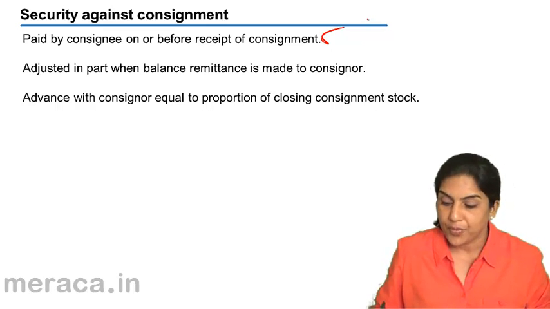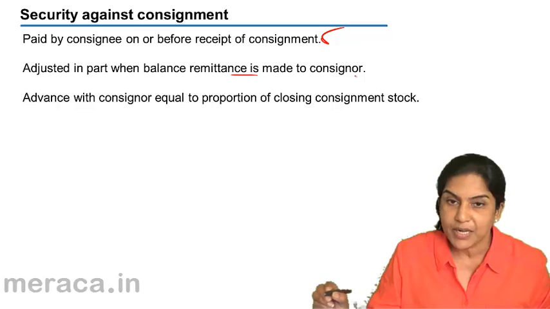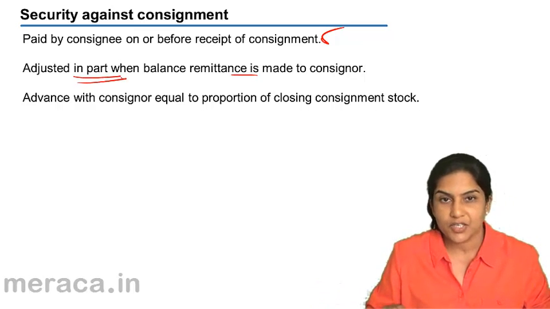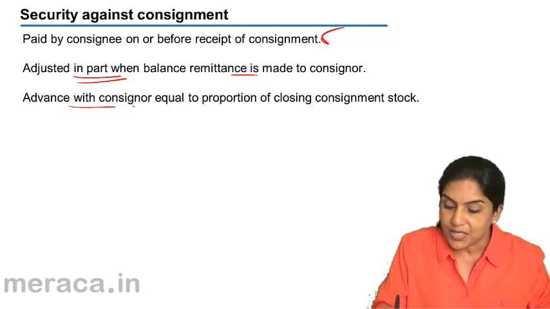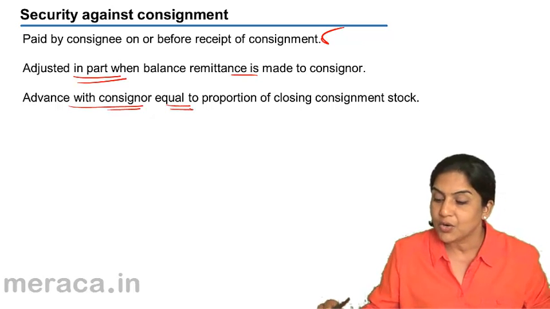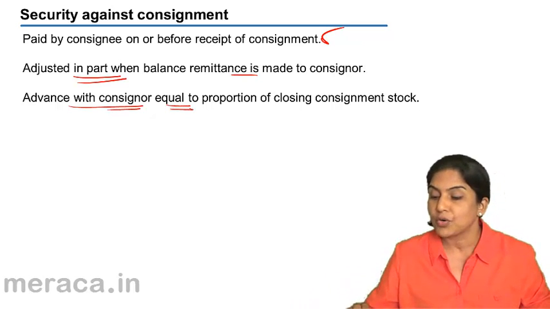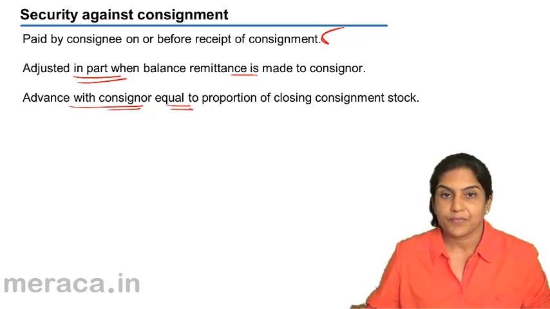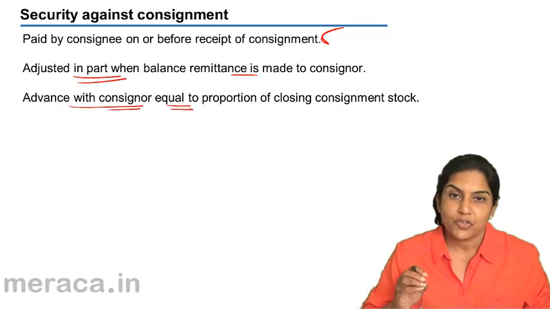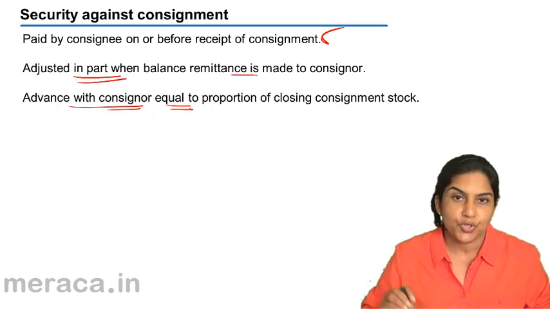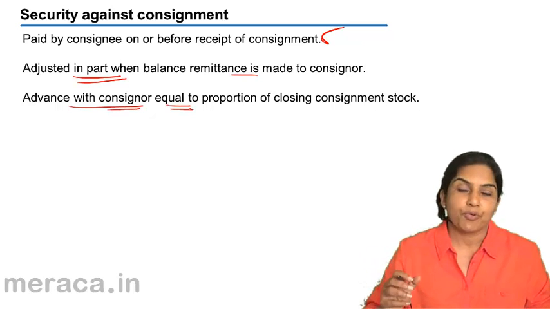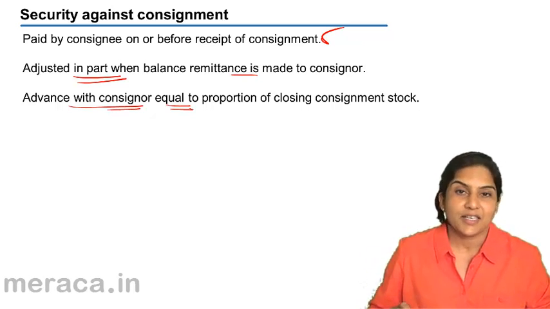However, when balance remittance is made to the consignor, it is adjusted only in part. The advance which is there with the consignor is always equal to a proportion of closing consignment stock. So the consignor will always have a balance which is equal to a certain proportion of the stock held by the consignee. That would be security against consignment.